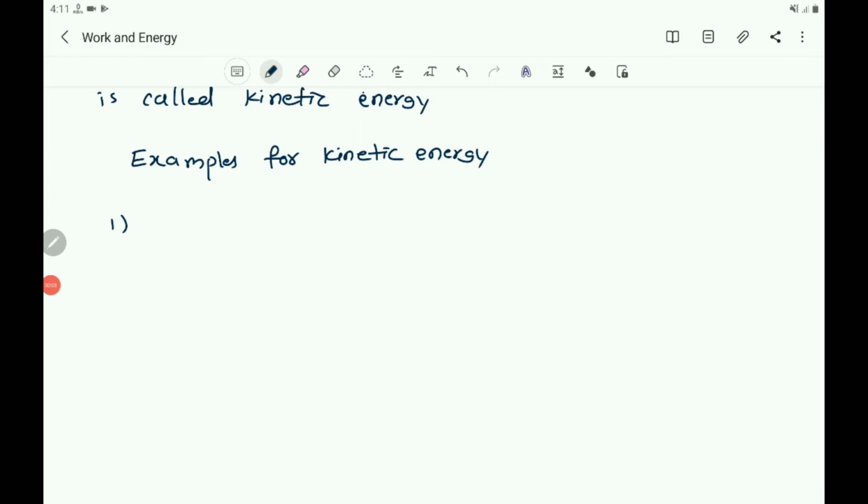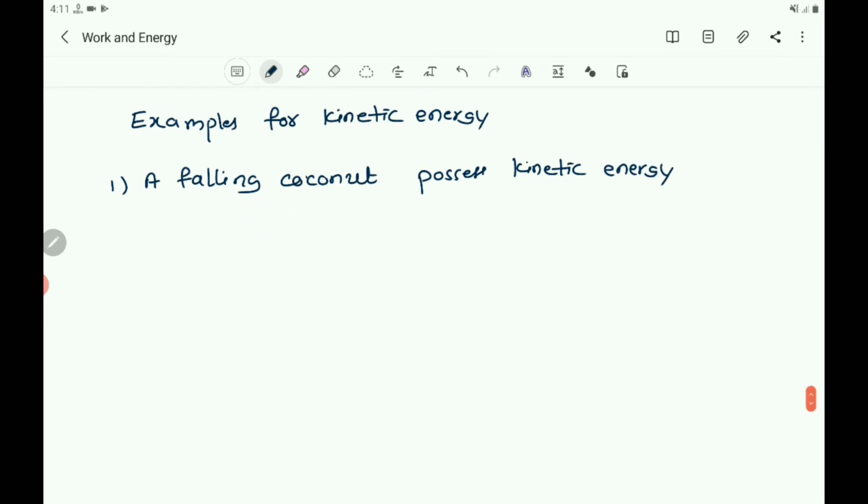So you write a falling coconut possesses kinetic energy, and a speeding car possesses kinetic energy.